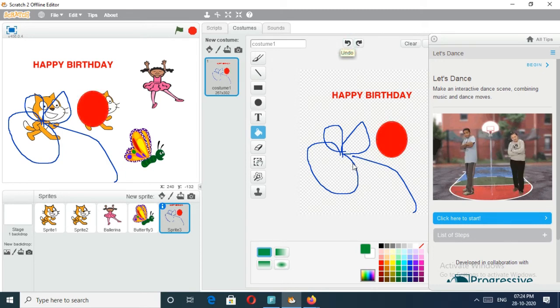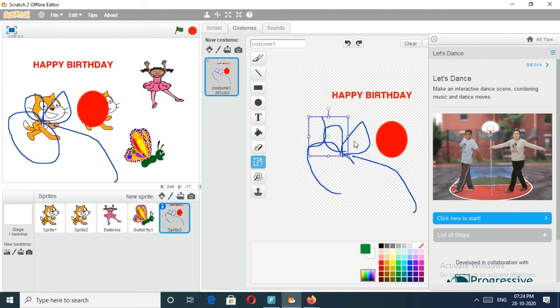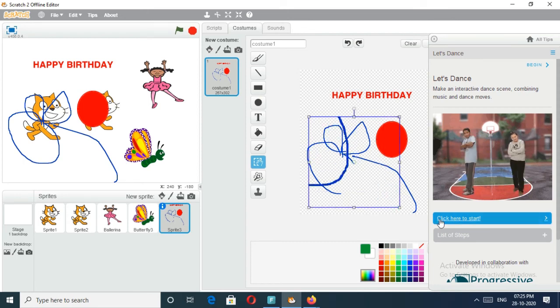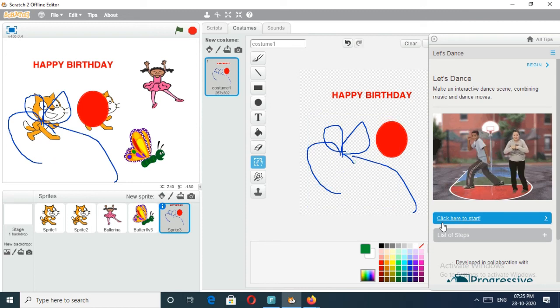Okay. Then some more things are there and you can change, select the things this way. The select tool is this one. You may select this way. Okay, if you don't want this one, you may select like this and click on the delete button. Okay, this way you may select.